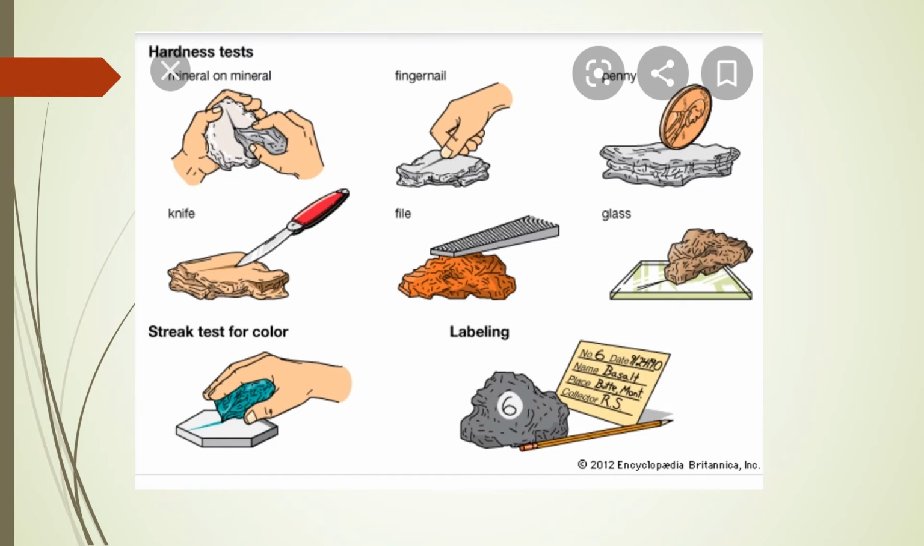Here are some pictures which show how you can use some ways to find out the hardness of a material. For example, by fingernail, by a coin, streak test for color, and by the knife. Different ways to find out the hardness of a material.